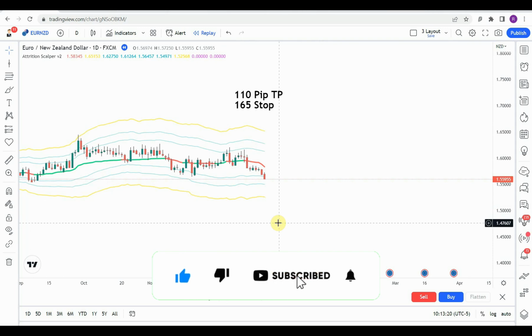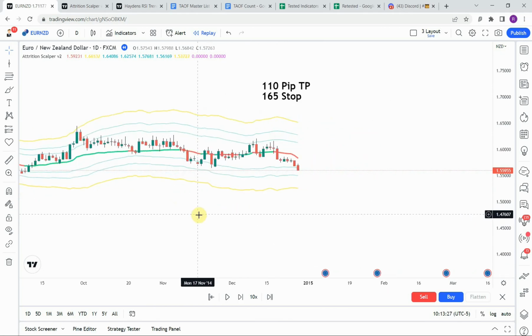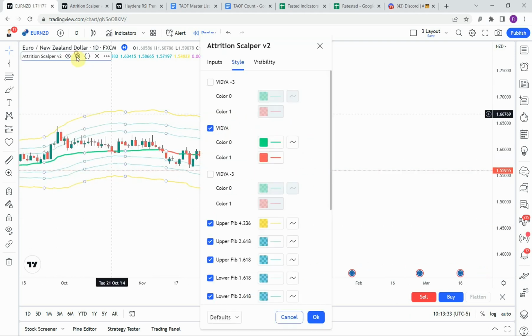Like I said, the creator reached out to us there and gave us a little bit more detail on what we should be looking for with this indicator. But I feel like we did a pretty decent job of testing it the way it was meant to be tested. Now, I did go in and make some slight modifications to this visually.